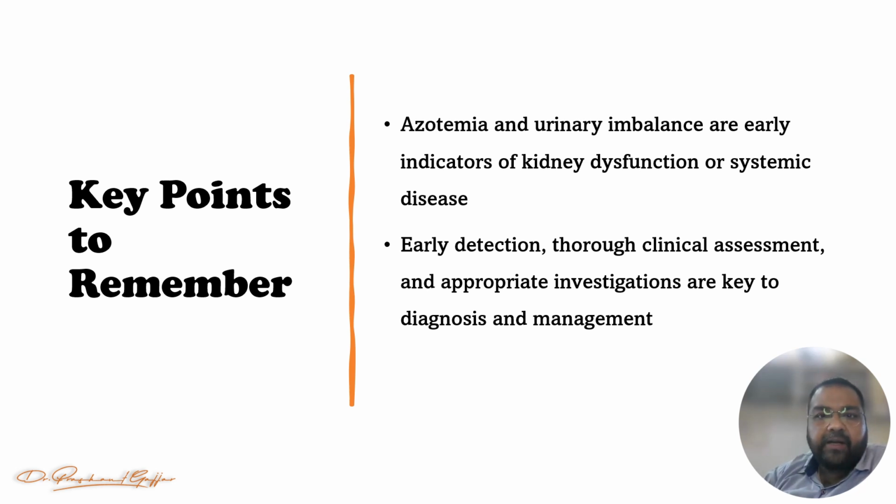So I hope you are clear regarding all your objectives, and you may know the definition, the etiology, the pathophysiology, how we can manage the case, and what may be the treatment on the allopathy side as well as the homeopathy side of azotemia and urinary imbalance, right?